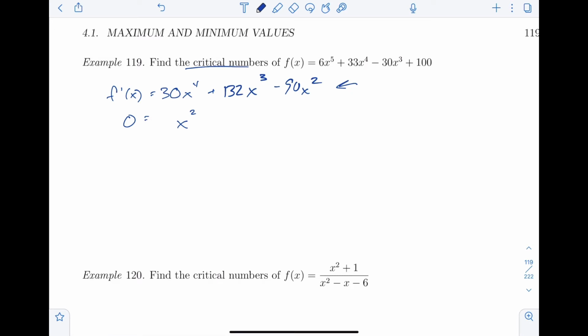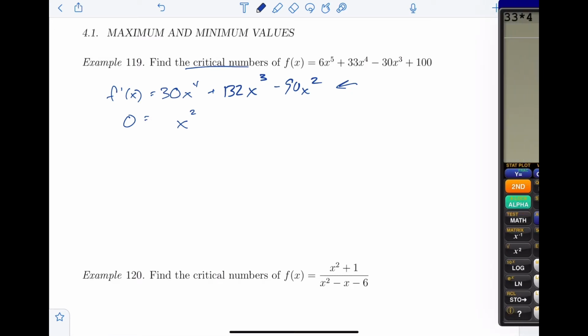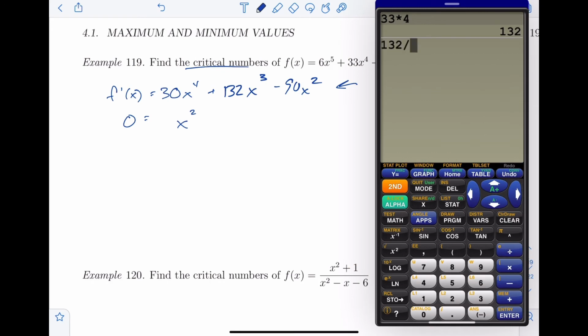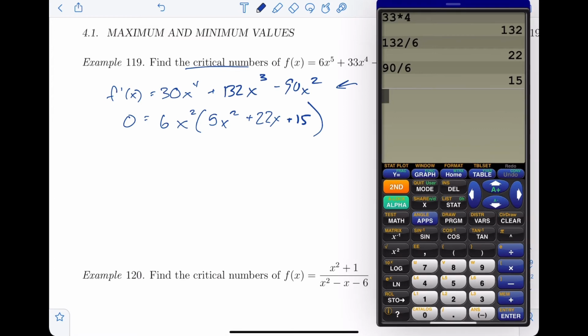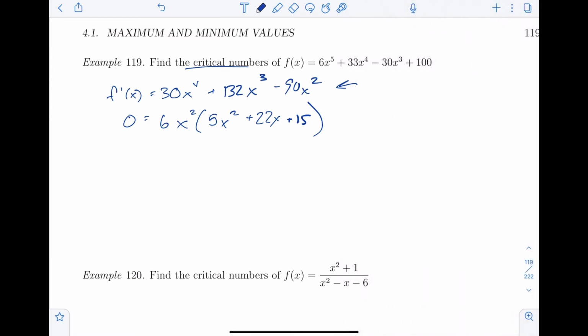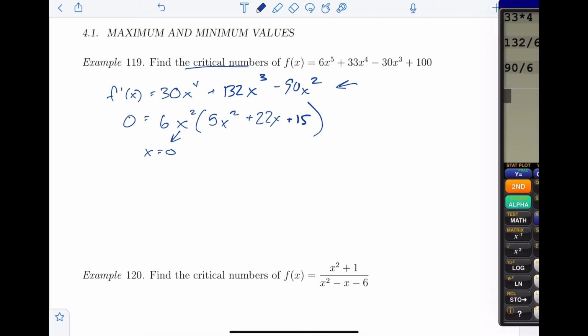What else can I factor out? I think I can factor out a 6 from each of those. What is 132 divided by 6? That's 22. Okay, so let's take out a 6x squared, and that will be 5x squared plus 22x. What's 90 divided by 6? Plus 15? Ew. Okay. So those don't look like they have anything else in common. We can very easily say that this means that x equals 0. And the other one looks like it might factor.